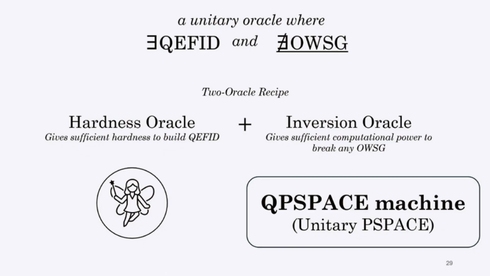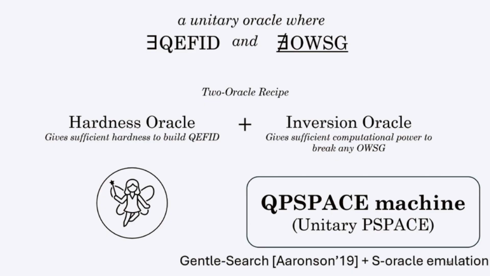So what we have to prove is that there does not exist a one-way state generator under this oracle. So we have to show that we can break any one-way state generator using such an oracle. And in this talk, I will omit the details about how to do that. But the idea is based on the general search of Aaronson, which underlies shadow tomography, and the S oracle emulation, which I already explained, so that we can simulate the oracle by using many copies of the S minus state.